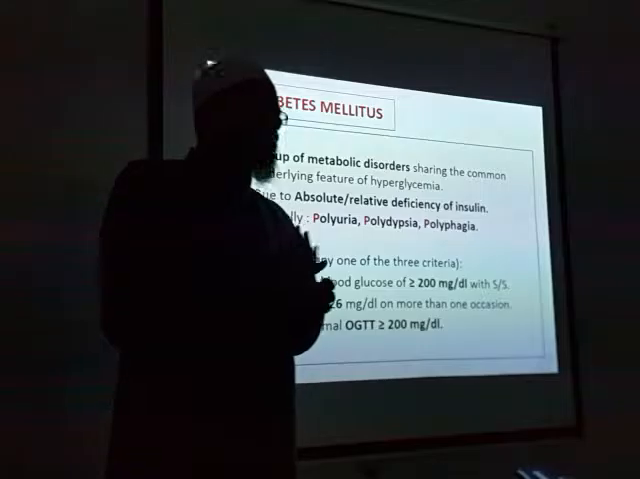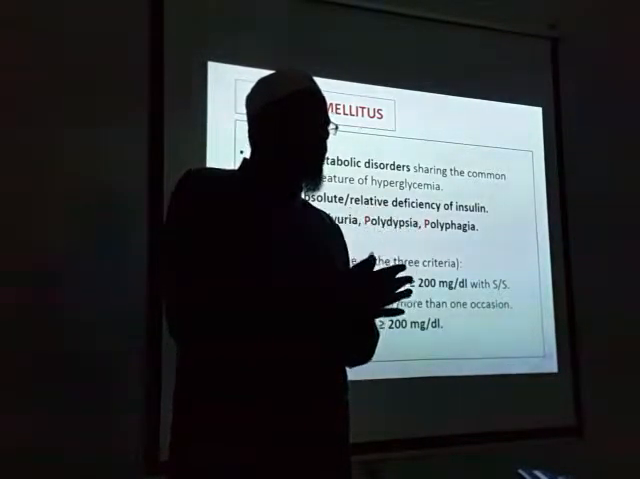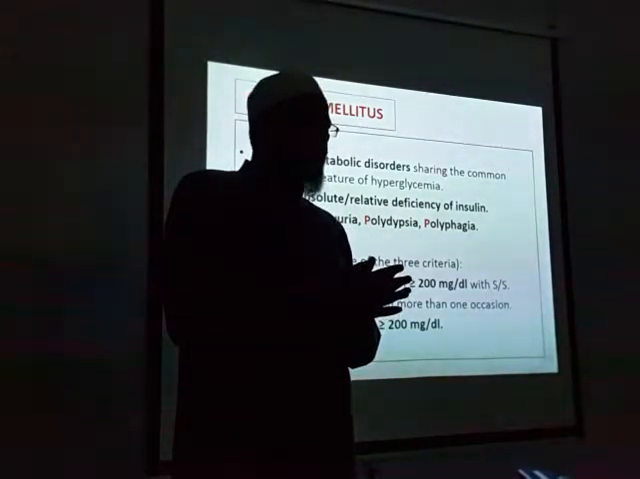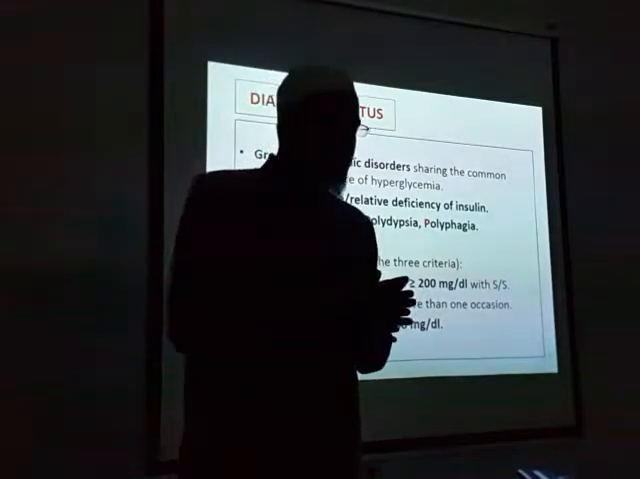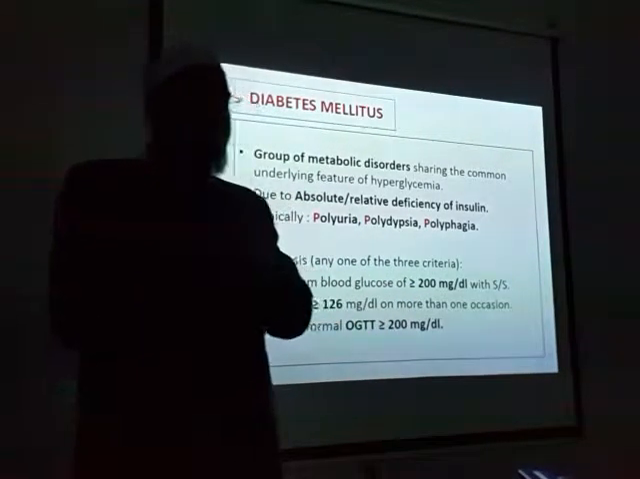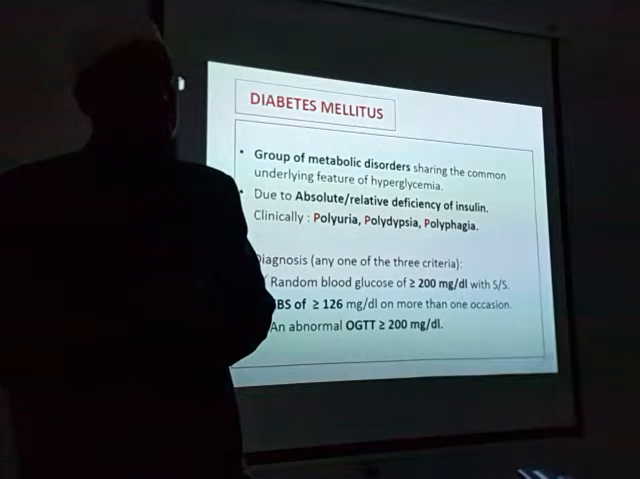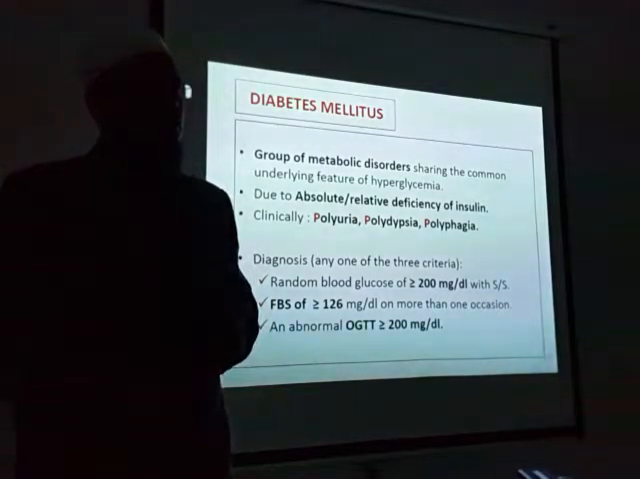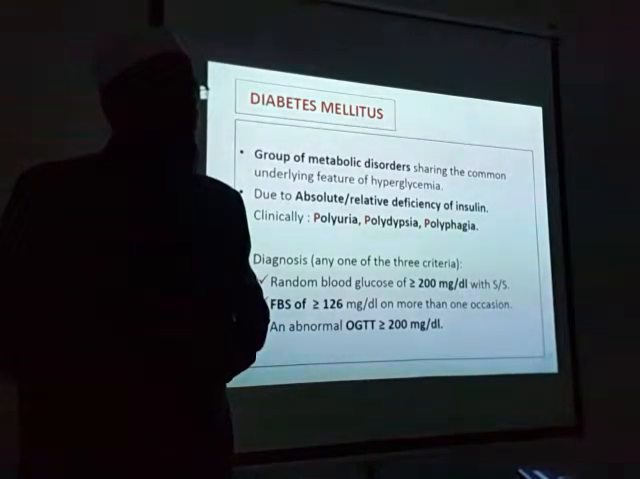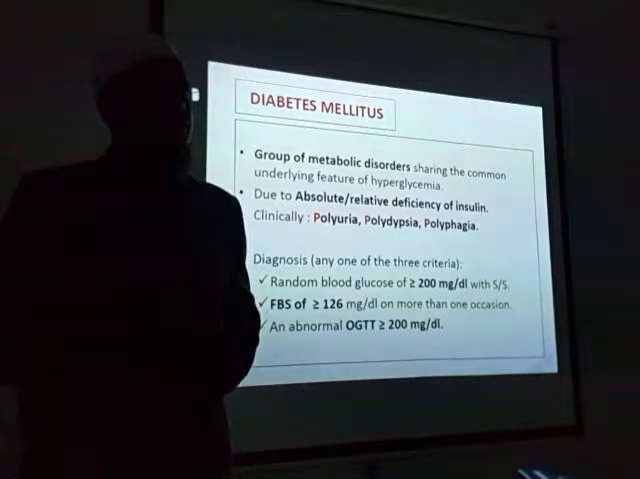See, there are two things. One is we are telling hyperglycemia. Hyperglycemia means increased glucose in the blood. On the other side, in diabetes there is polyphagia. That means we want more glucose. How do you correlate these two things?